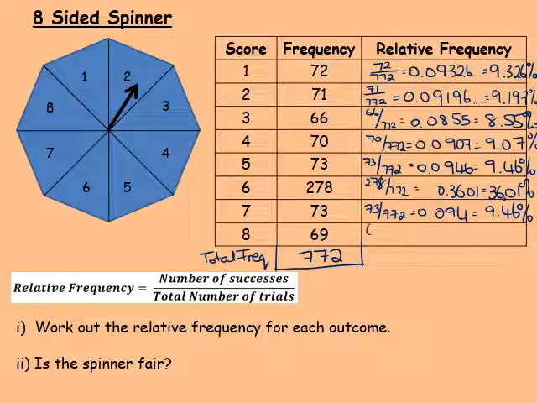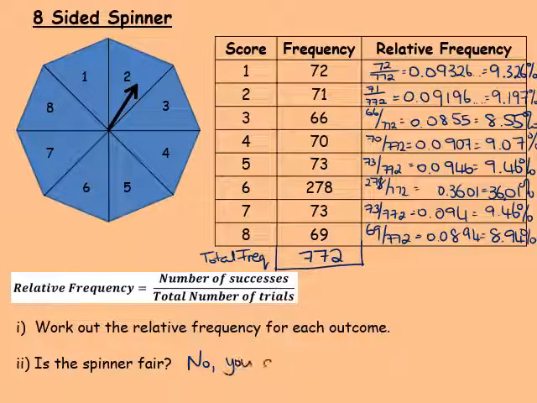And then finally, 69 over 772. Leaves us with 0.0894, so that is 8.94%. So we've worked out the relative frequency for each outcome. Is the spinner fair? The answer to that is no.